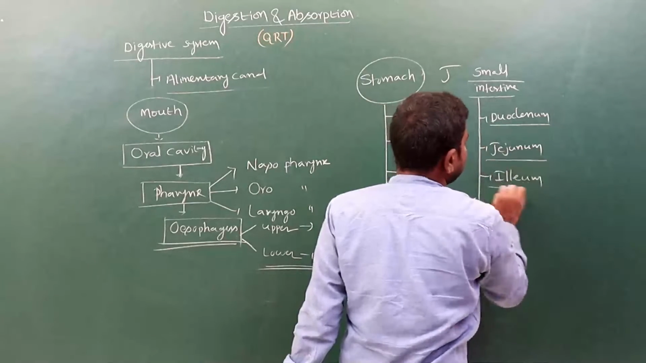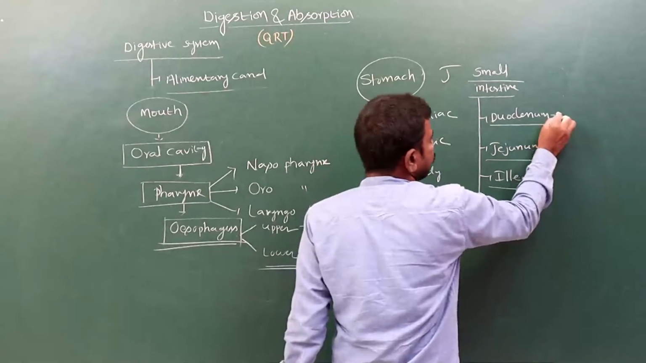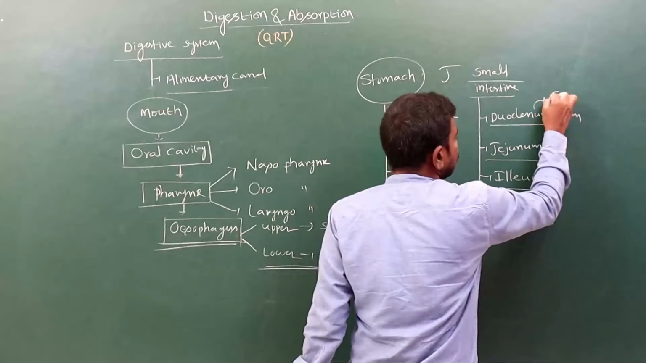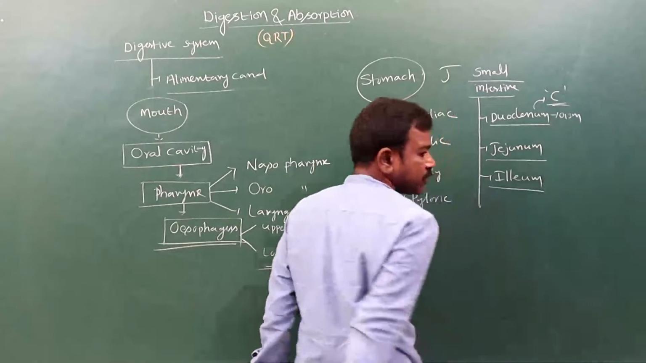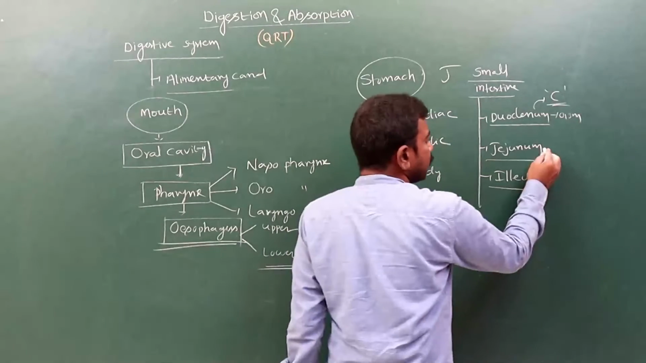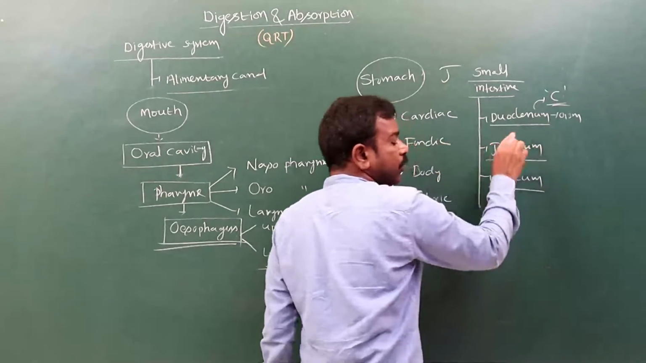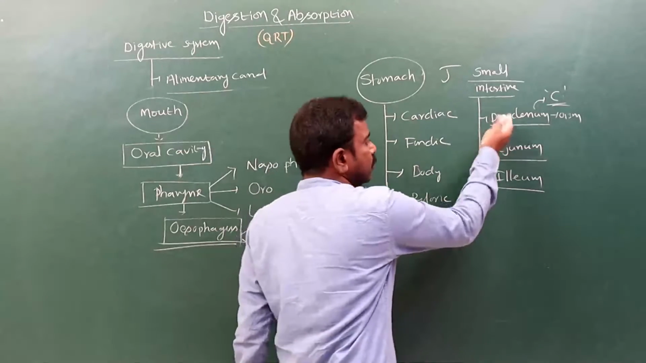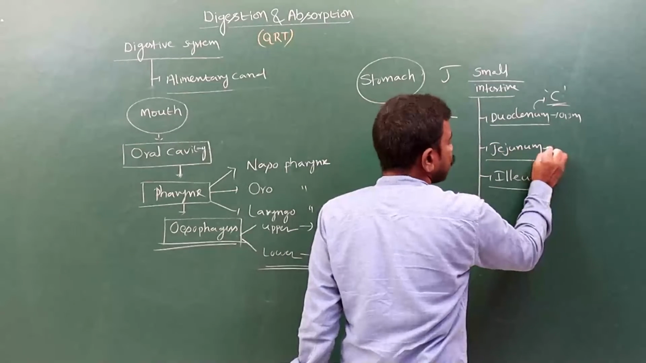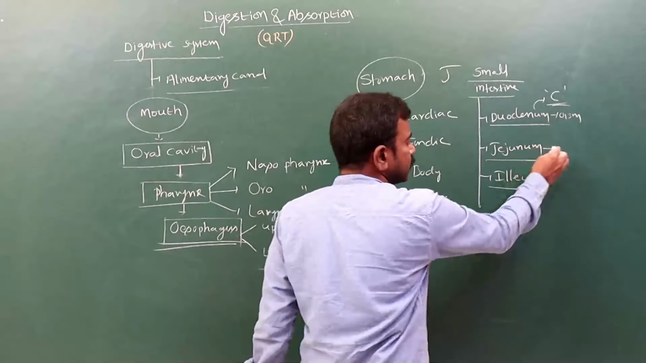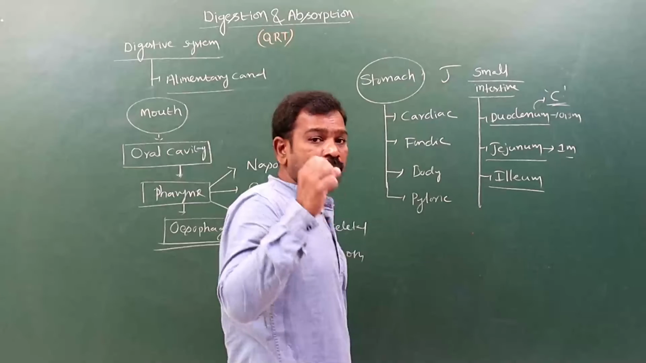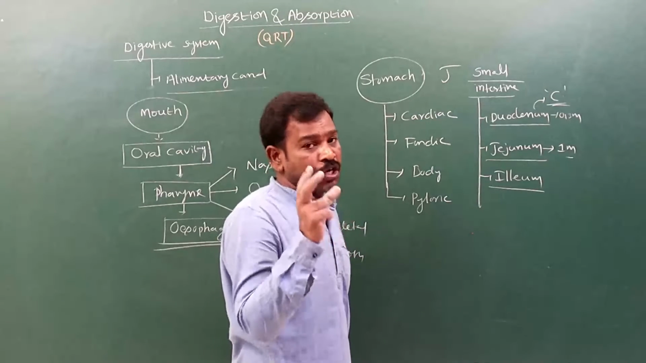Duodenum, jejunum, and ileum are present. The duodenum is around 0.3 meters in length, and it is C-shaped. Both the pancreas and the liver open into the duodenum. The jejunum is around 1 meter in length, and here the chemical digestion of food and